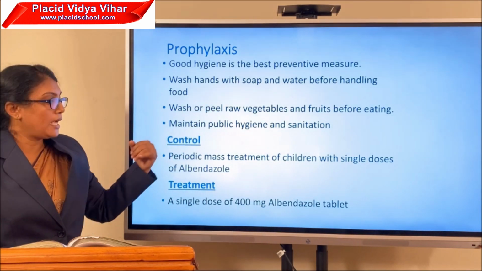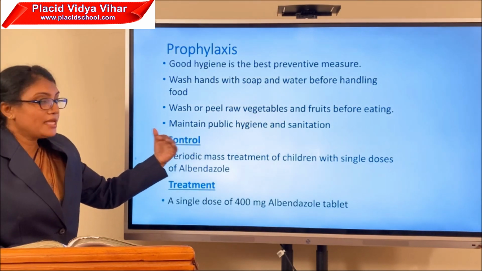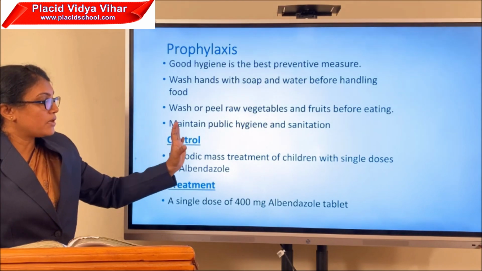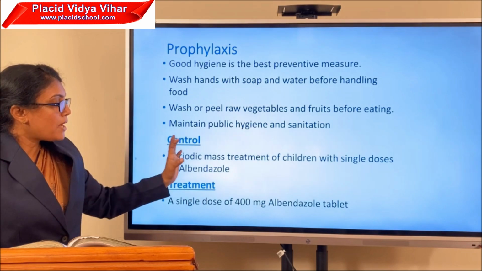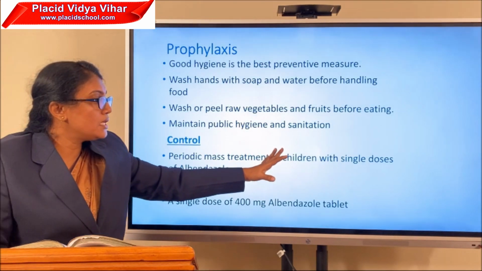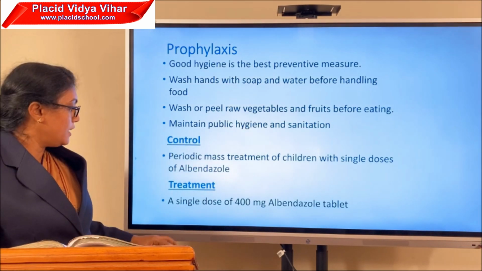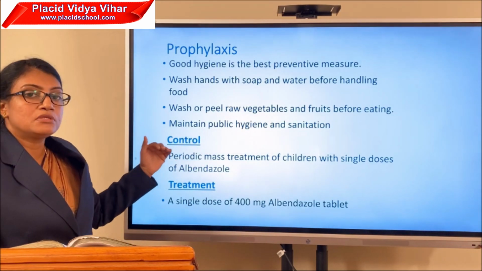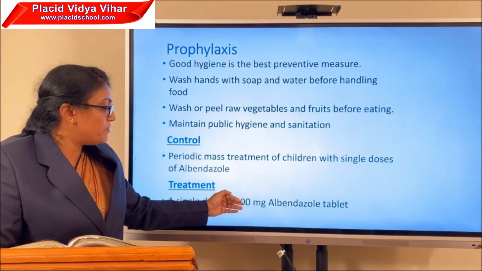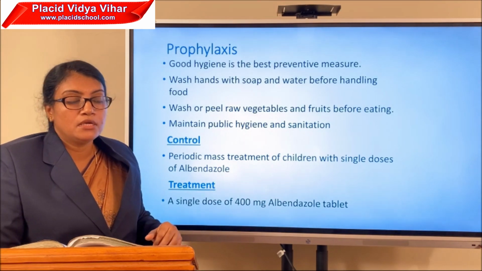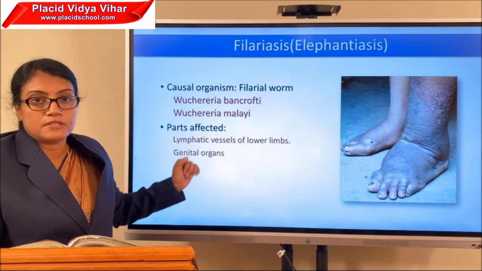And you might have heard the proverb, prevention is better than cure. And how can we control the transmission of this infectious disease? Periodic mass treatment of children with single doses of albendazole. Albendazole tablets can be provided. And for treatment, both adults and children can be given a single dose of 400 mg albendazole tablet, which helps to treat the Ascariasis disease.